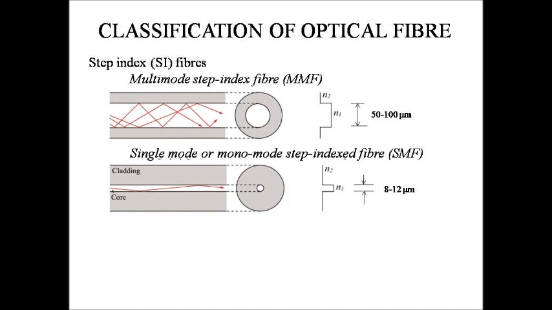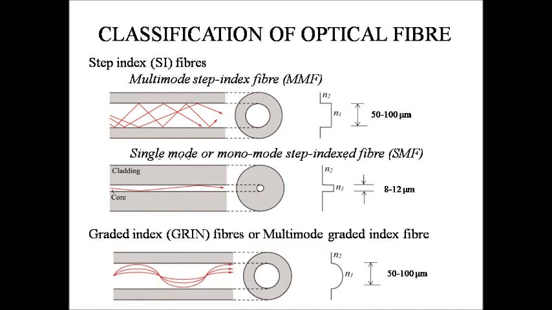In graded index fiber, the refractive index in the core decreases continuously in a nearly parabolic manner over the diameter. It has a maximum value at the center of the core and decreases gradually towards the core cladding boundary. The refractive index of the cladding is constant. A graded index fiber is a multimode fiber and therefore it is called multimode graded index fiber.